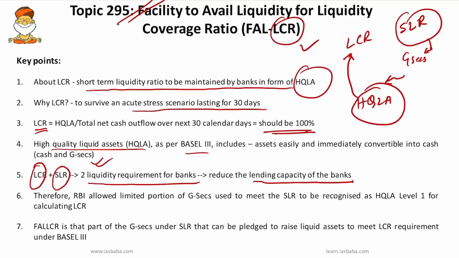So this particular government securities can be pledged to raise liquid assets to meet the LCR requirement under Basel III. Okay, whatever this procedure is, it is called FAL LCR. In simple terms, FAL LCR is that part of government securities under SLR that can be pledged to raise liquid assets, or that can be pledged to act as a high quality liquid asset to meet the LCR requirement under Basel III. Okay, so remember this particular part.